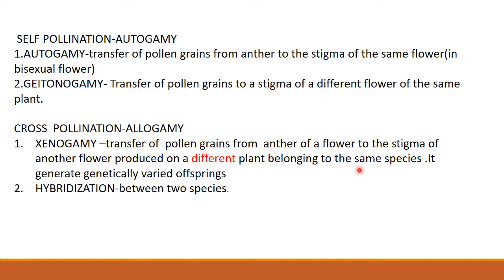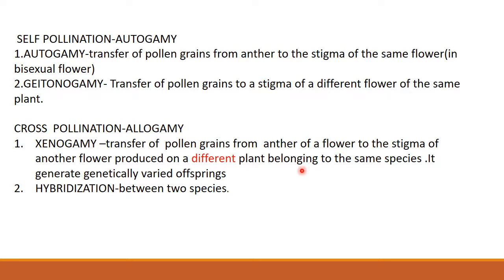So the pollen grains are taken from the anther of one plant, then go to another plant of the same species, and are transferred to its stigma. That is known as xenogamy, which means cross pollination.